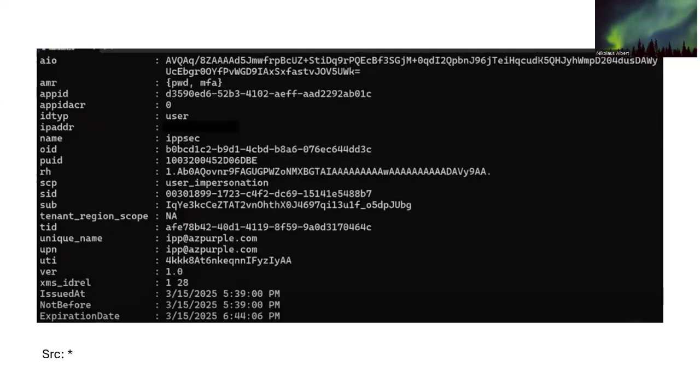We go back to the CLI of the threat actor. The threat actor can ensure that this data is from the victim by checking the unique name and the UPN. In this case, it is from ipp@azpurple.com.